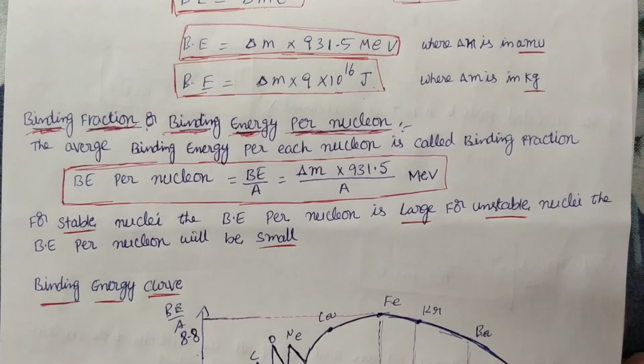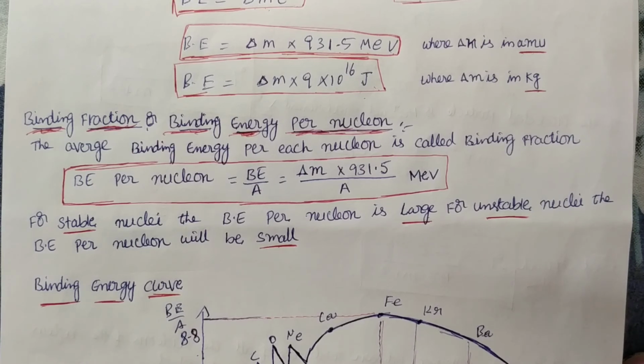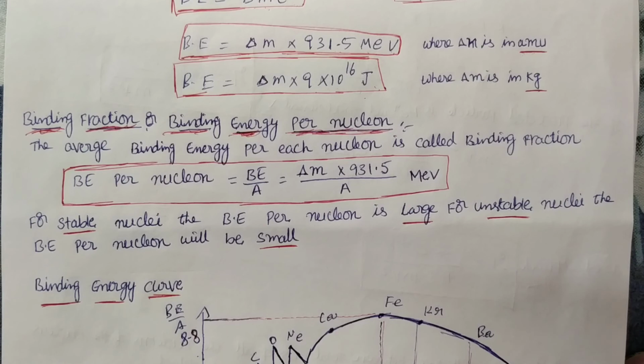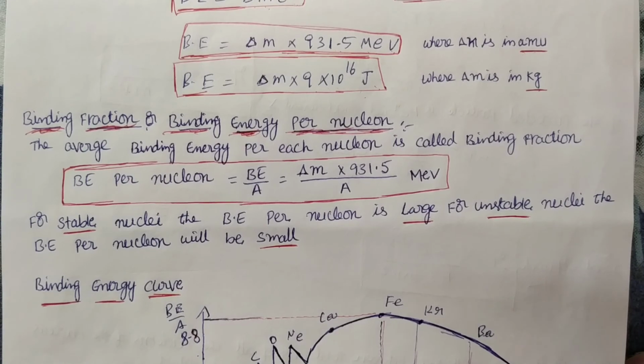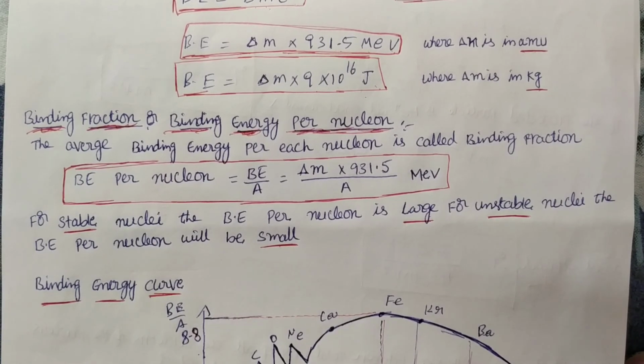If the binding energy per nucleon is more, it is difficult to remove a nucleon from the nucleus, so in that case we can say the nucleus is stable. If that value is less, it is easy to remove a nucleon from the nucleus, and that nucleus is unstable.